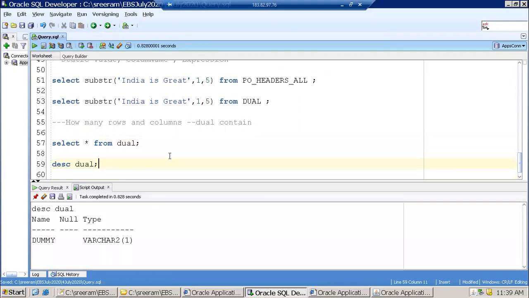It's a VARCHAR2(1) and the column name is DUMMY. Generally dual is provided for scenarios like calculation purposes or invoking a function. In most cases, in those scenarios, you'll come across the usage of a dual table. Okay. Fine. Any questions on the select clause and from clause?